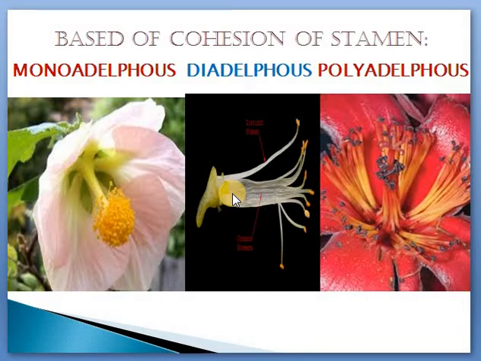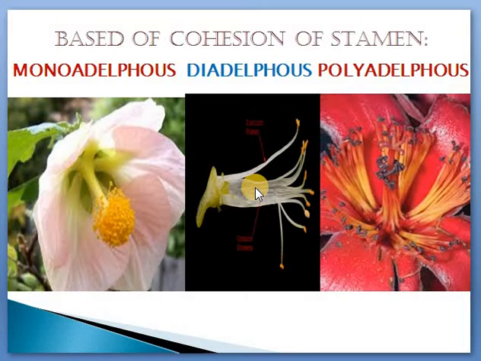This is actually torn off to show the structure. When it is really found in a flower, this will form a tube-like structure. It's been torn off to show you that clearly. So here you can count, it would be 9. Shall we count? 1, 2, 3, 4, 5, 6, 7, 8 and 1 here. So 9 stamens would be here, and only one will be found very separate, forming another bundle. Okay, this is a single bundle. So that is 9 plus 1, totally forming 2 bundles of stamen. So that is diadelphous stamen.